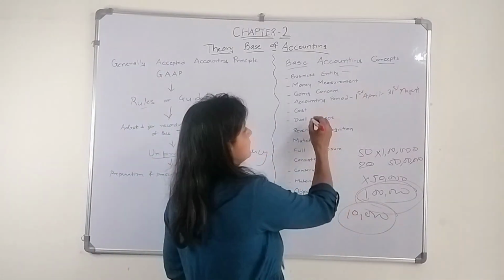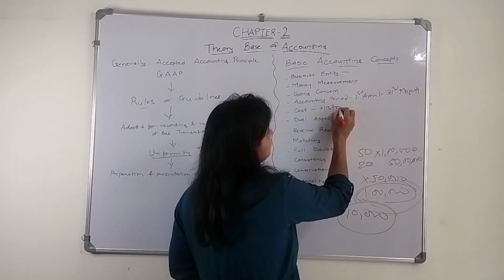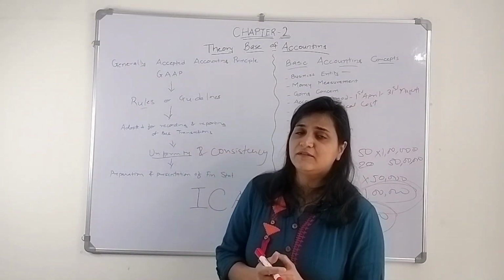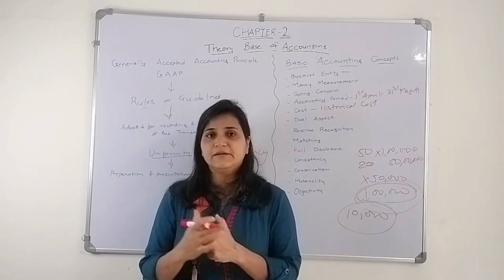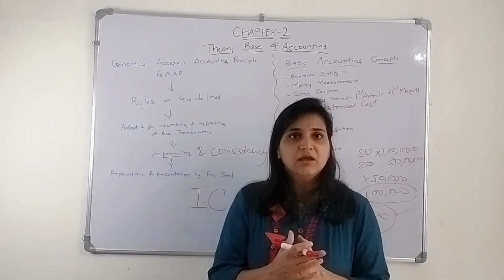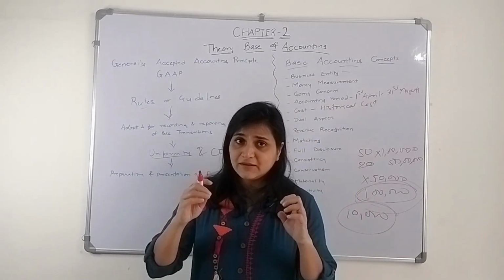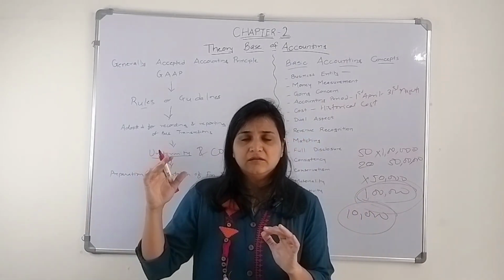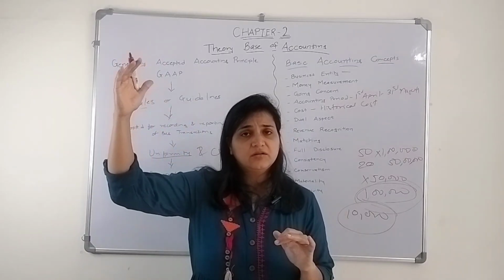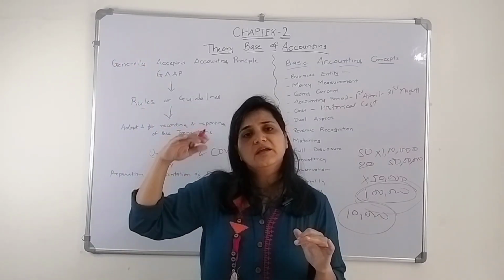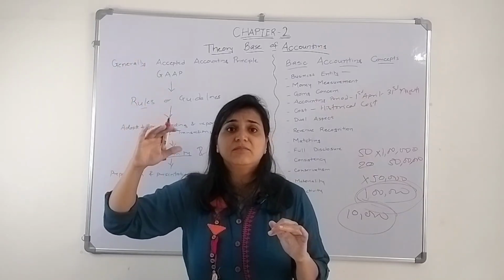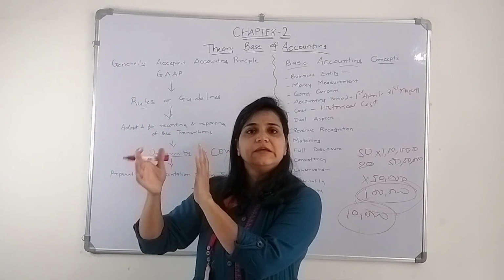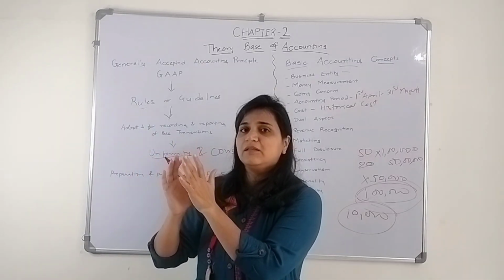Then there is a cost concept. We can also say it as a historical cost. When I say historical cost, any transaction, like I am buying a building worth rupees 1 crore. Okay, now my cost the day I am buying is 1 crore. Okay, after few years, the value may appreciate, may depreciate. It may become 90 lakhs, it may become 1 crore 10 lakhs. That market value keeps on fluctuating. It does not remain same.